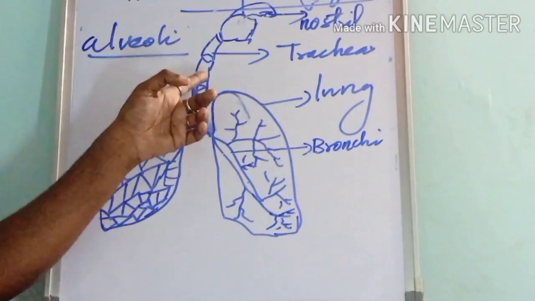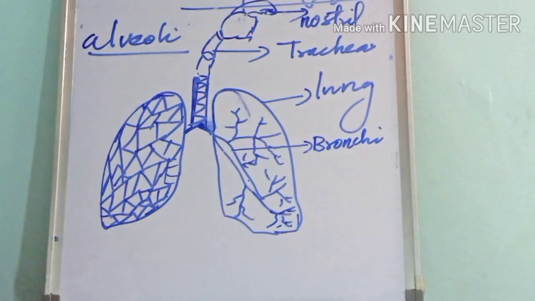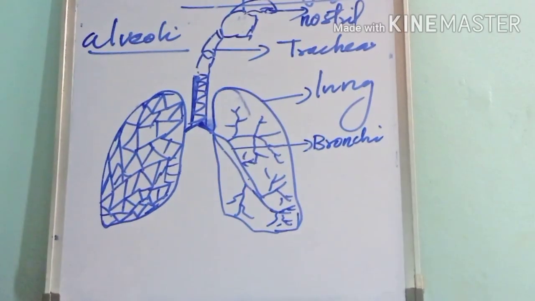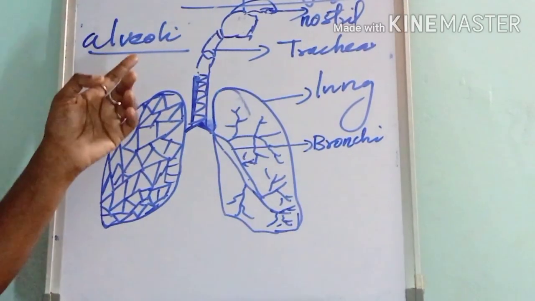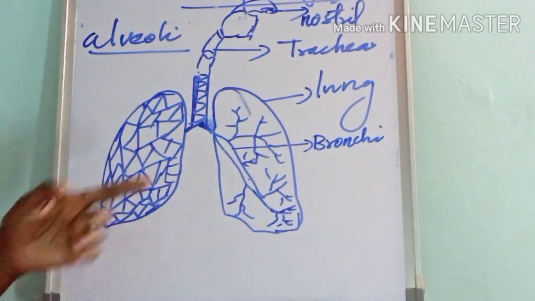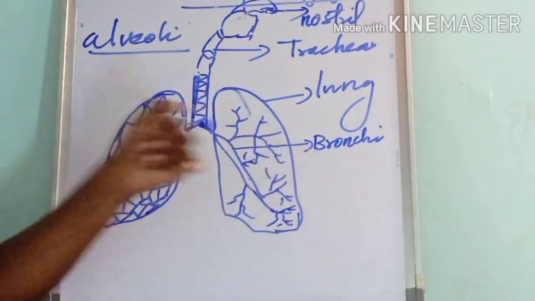The trachea also contains mucus, which traps dust and microorganisms. The trachea divides at the lower end into narrow tubes called the bronchi.